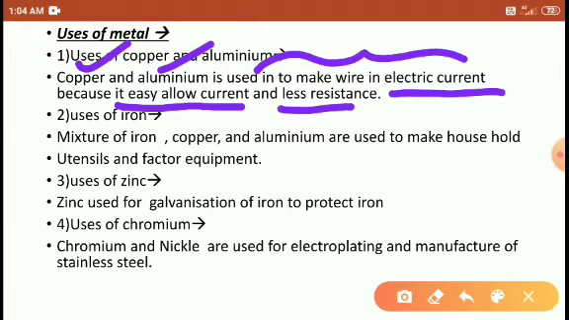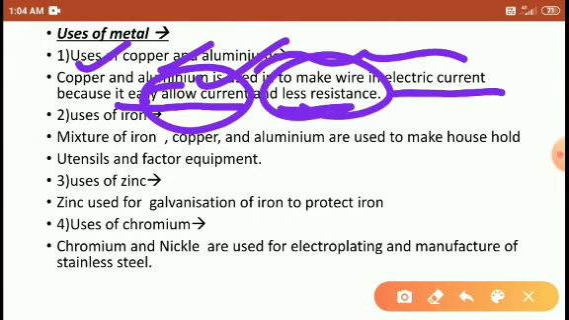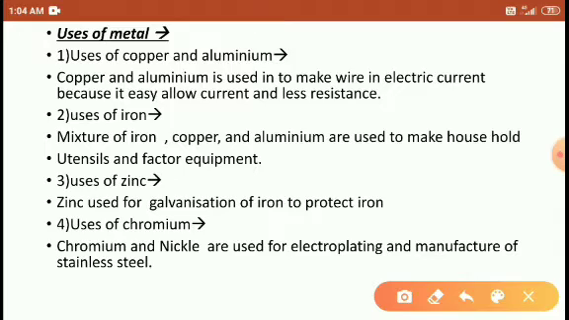Students, it allows the electric current more easily, and it cannot stop. It will flow more easily. The electrons flow more easily, so it has less resistance. Right students, uses of iron.